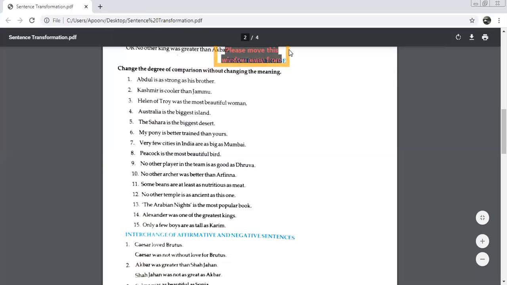The Arabian Nights is the most popular book. The sentence will be correct: No other book is as popular as the Arabian Nights. Perfect. Excellent. No other book is as popular as Arabian Nights. Most will be right, then it will be correct.